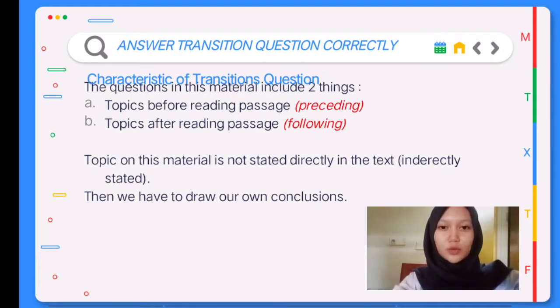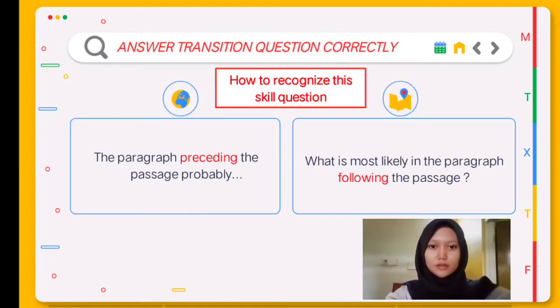Answer transition questions correctly. Characteristics of transition questions. The questions in this material include two things. First, the topic before the reading passage, or preceding. Second, the topic after the reading passage, or following. The topic in this material is not stated directly in the text, so we have to draw a conclusion.